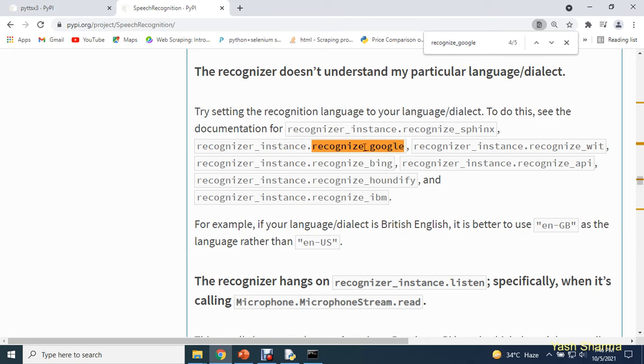So that means here your speech recognition will use the Google API in order to detect user voice. Okay, and Google is the best API. Google provides you the best translation API. So we will be using this Google API. So how are you going to use this Google API? It's very simple. All you need to do is here,